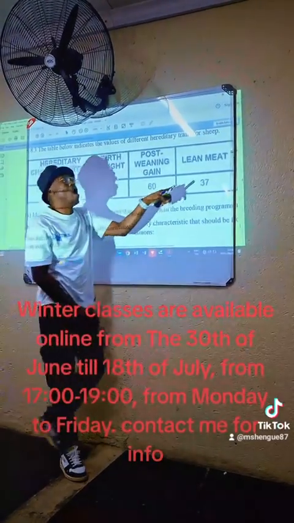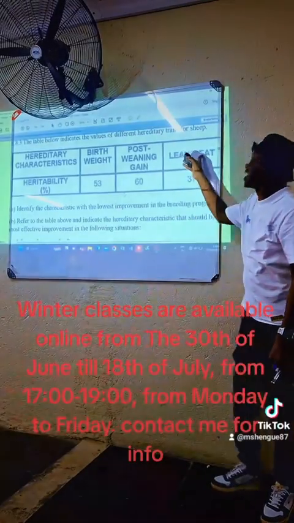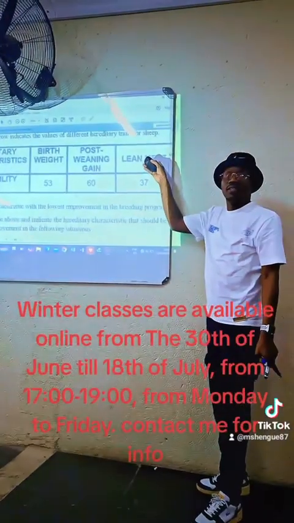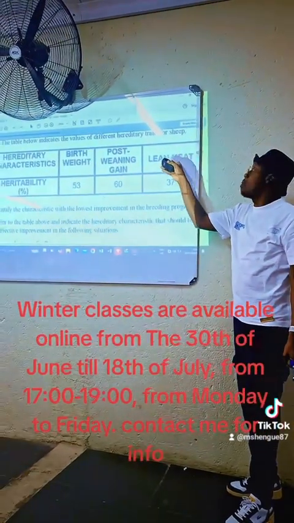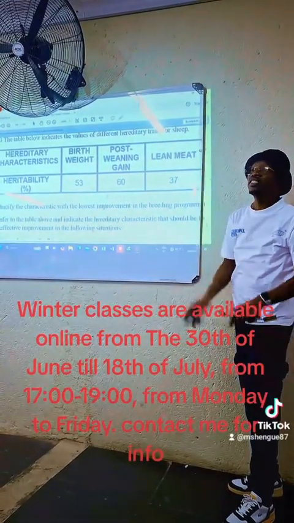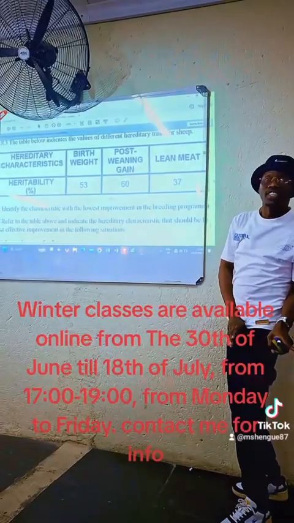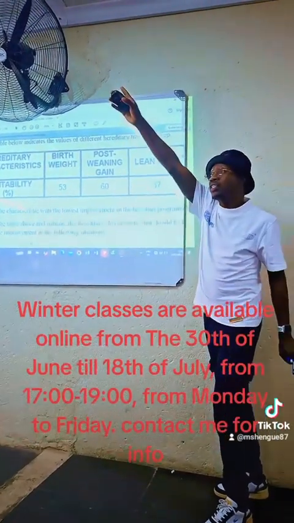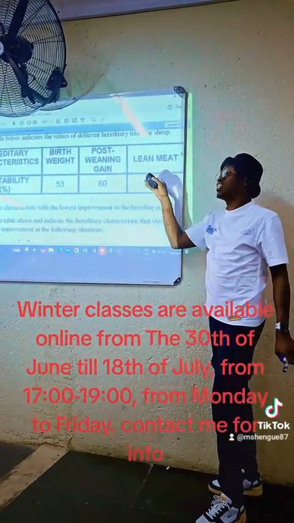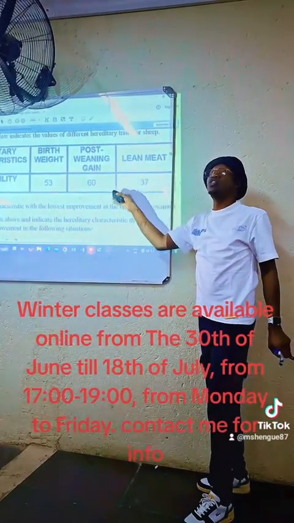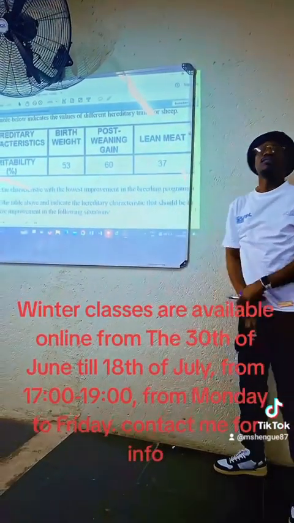How much of this characteristic is determined by genes? 37%. Therefore, it is determined less by genes, and more by what? Environment. Therefore, there's less chance that this one is passed on to offspring. That's why you do not recommend it.